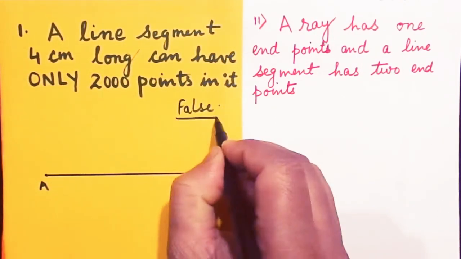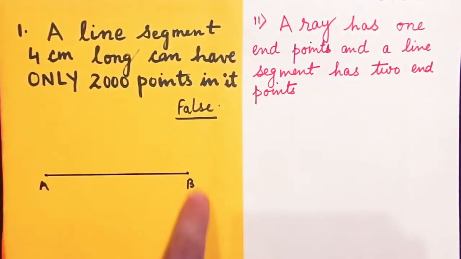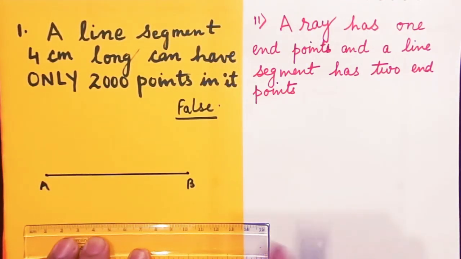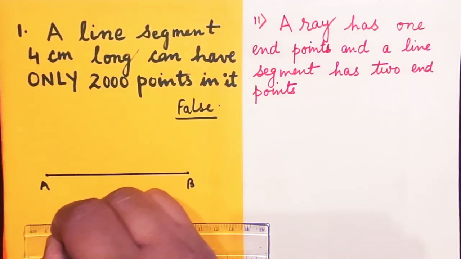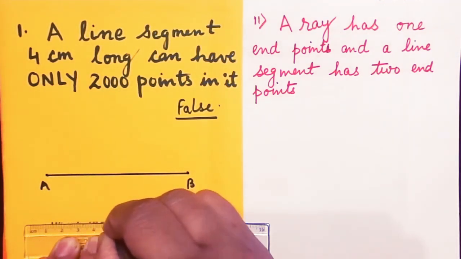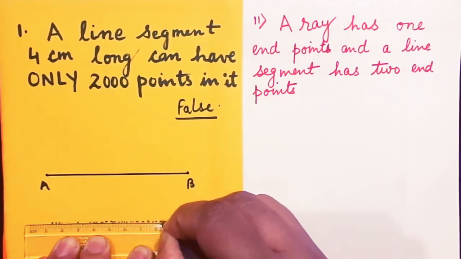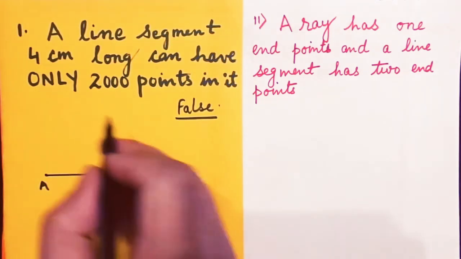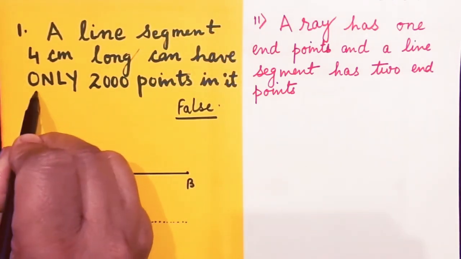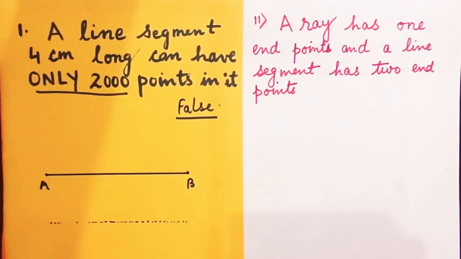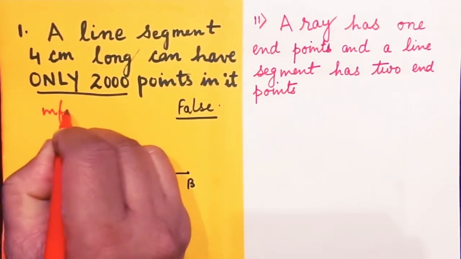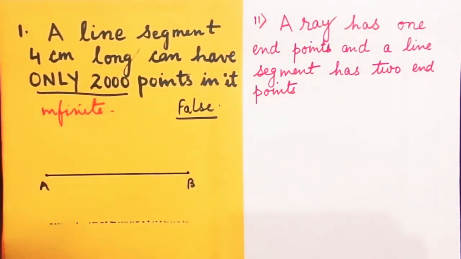Why is it false? Because when we talk about a line, it means a line is a combination of an infinite number of points. A line is a combination of an infinite number of points. Hence, our statement that only 2000 points is false. Here it will be infinite points in it. Clear?